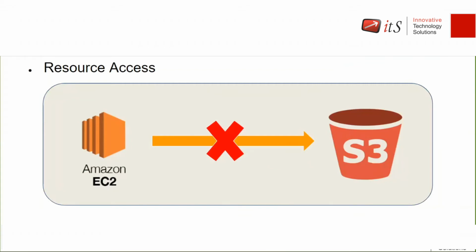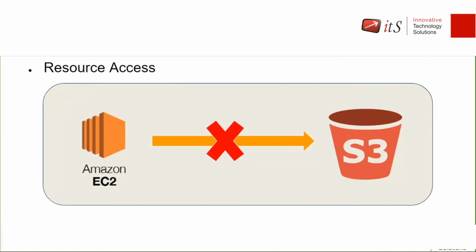Let's say there is a machine online and the machine got hacked by someone. The person who hacked the machine could access all the resources in your account if it had such permissions, but we don't allow that, right? So if one machine gets compromised, other services cannot be compromised because of that particular machine. By default, one machine does not have access to the other machines or the other resources, right?